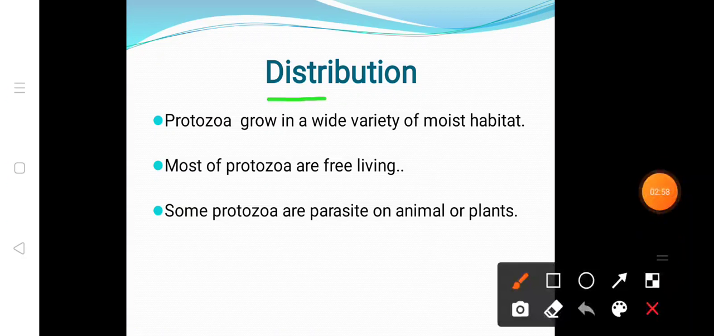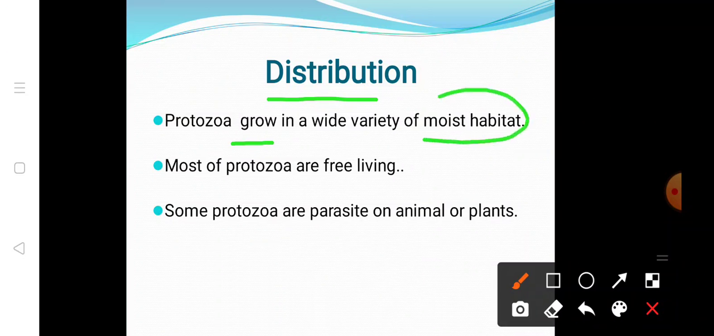If we talk about the habitat, or the distribution, or simply the occurrence of protozoa, they grow in a wide variety of moist habitats. Wherever moist habitats are found, they grow in greater number. Most protozoa are free living. They can be found in fresh water, in marine water, and many terrestrial protozoa are also there. They can be found in decaying organic matter in the soil.